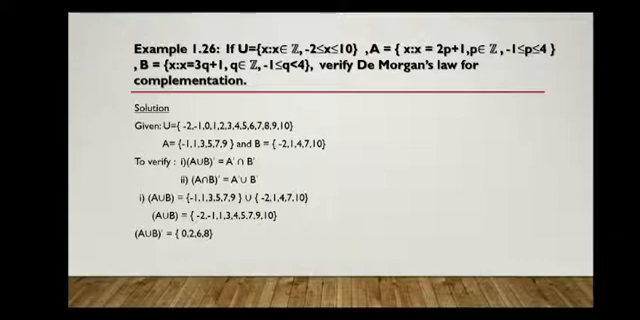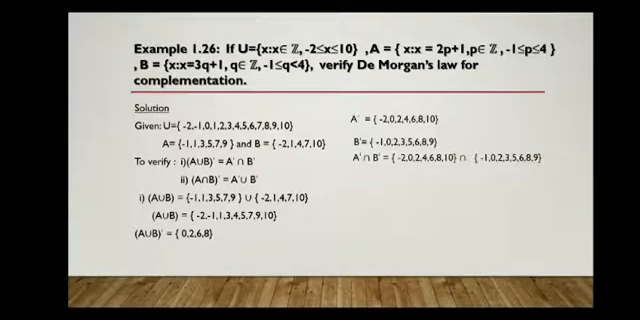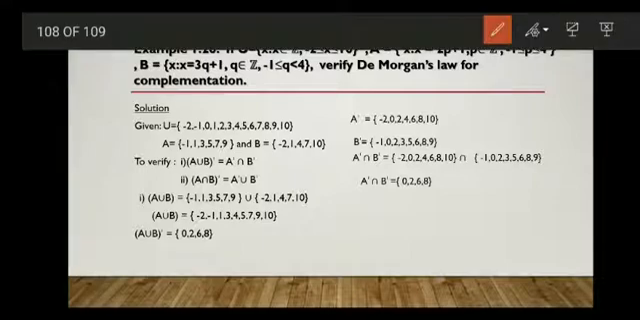Now find A complement. So elements in the universal set other than elements of A. Remove -1, 1, 3, 5, 7, 9 from U. The remaining will be A complement: -2, 0, 2, 4, 6, 8, 10. Similarly, take B complement. Now take the intersection of these two sets, that is, common between A complement and B complement. That will be 0, 2, 6, 8. Take this as equation 2.